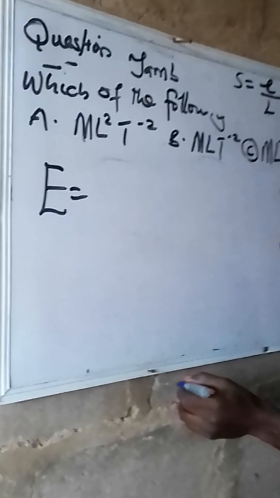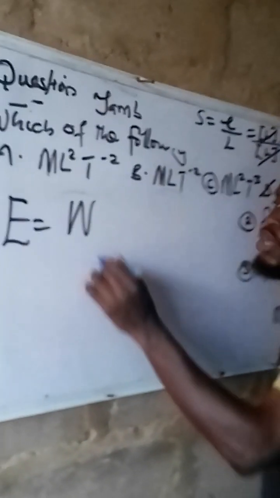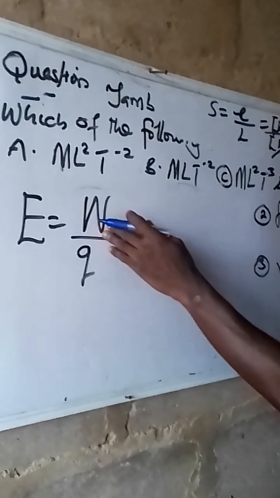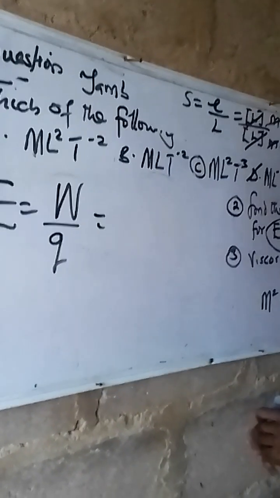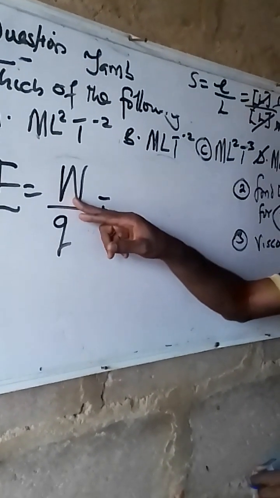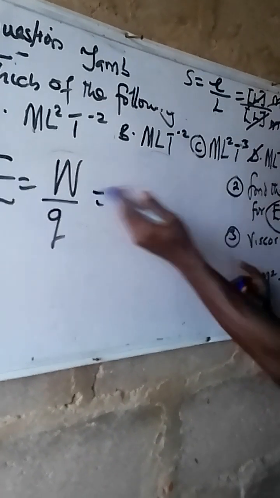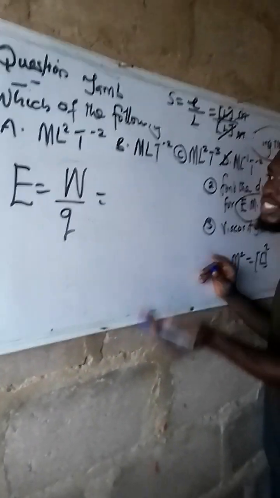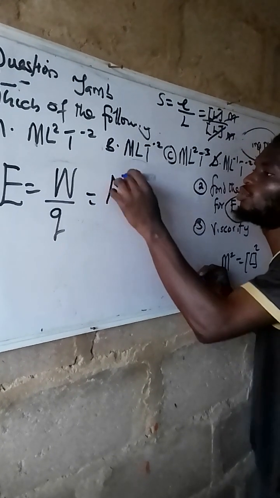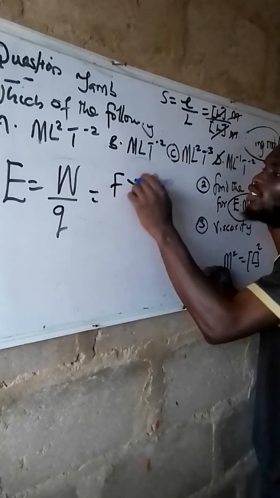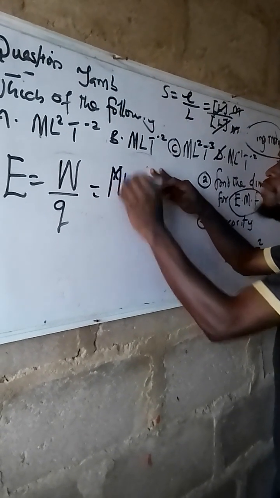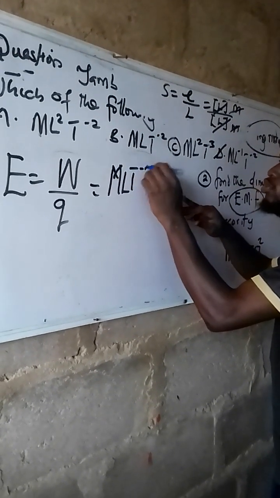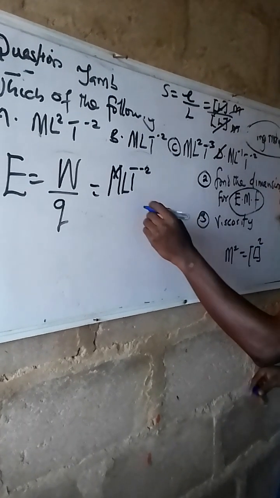Now, what is the formula? Let that ring in your mind. Please cram the formula. It is W all upon Q. Not W, W all upon Q. Are we together? Now, what follows is that this W is work done, isn't it? And the work done, we have done the dimension of the work done. What is the dimension of the work done? According to what we did, we said force times distance, if you recall. So I don't need to be doing that again.